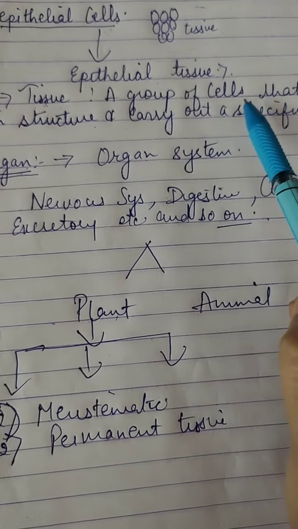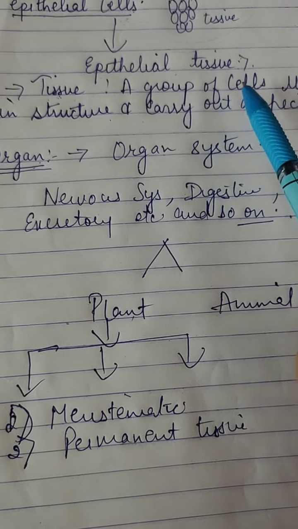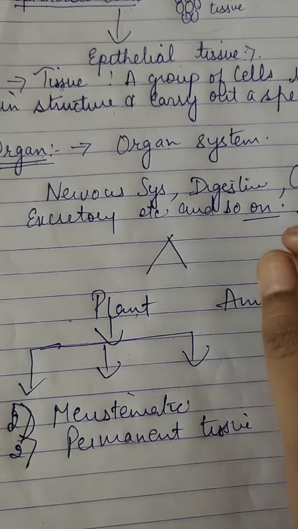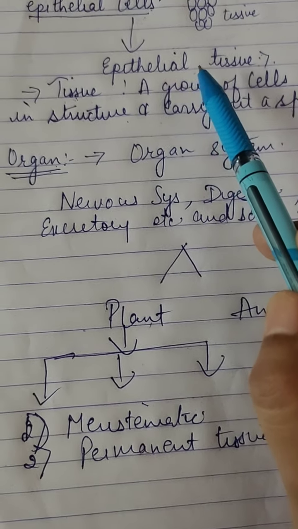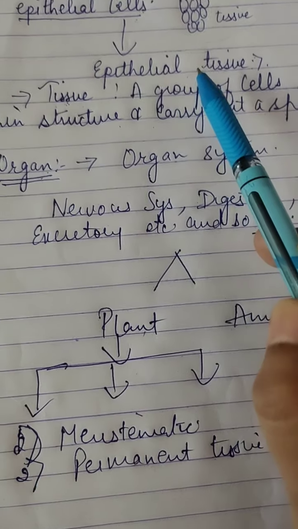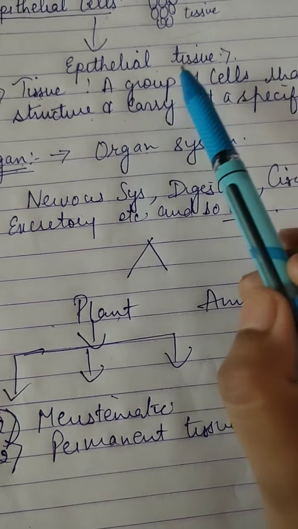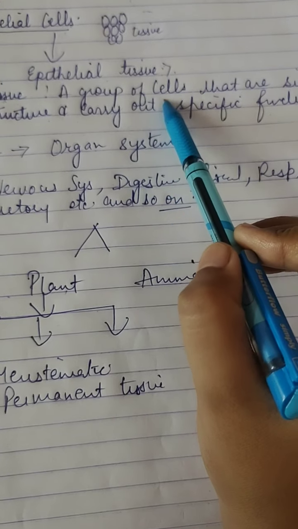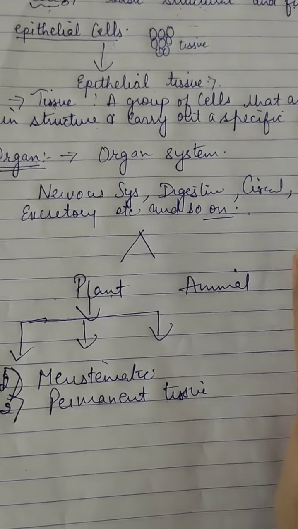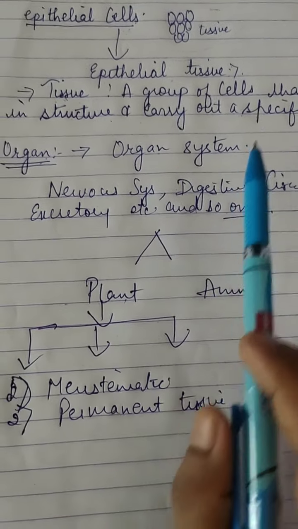So here we will take the example of our body. For example, in our body there are various types of organs, and every organ has its own specific function. In the same way, in our body there are varieties of cells, and the varieties of cells form tissue, and tissue further performs its own specific function. So here you can take again the definition, it will be more clear to you. A group of cells that are similar in structure. Similar in structure means those which are the same in structure but they perform their own specific function. I think it's clear to you.